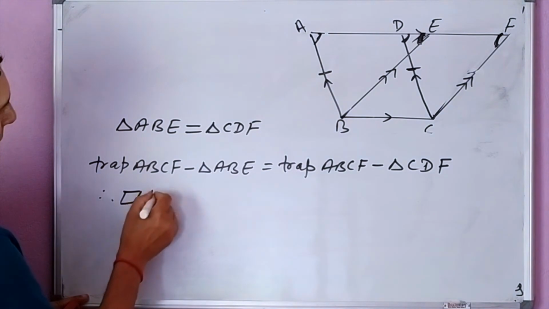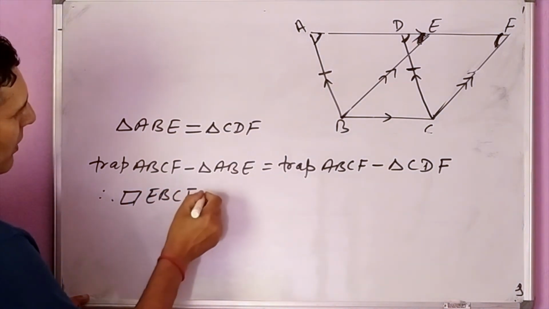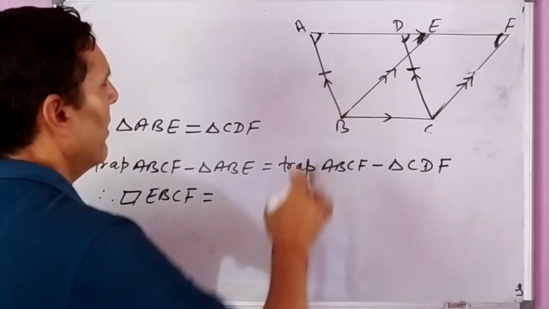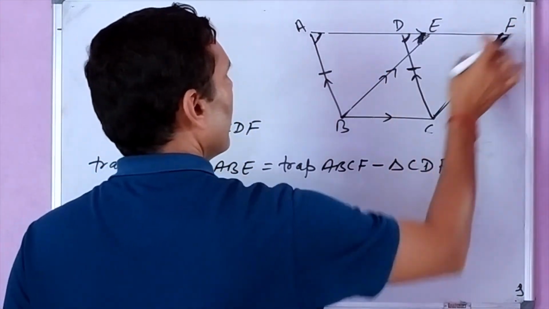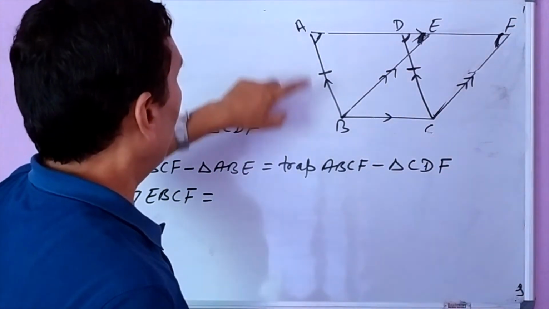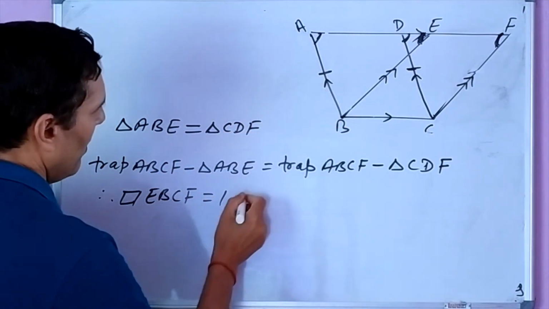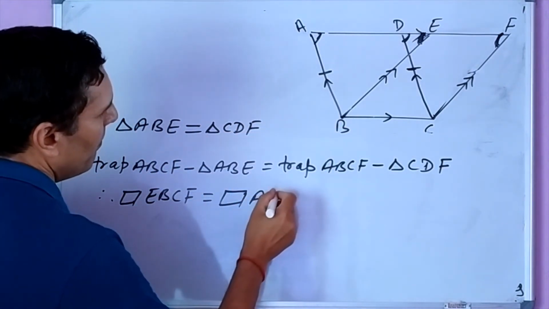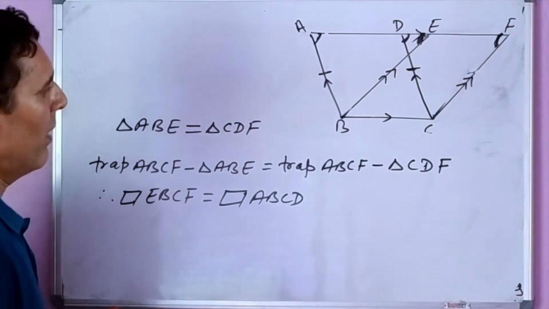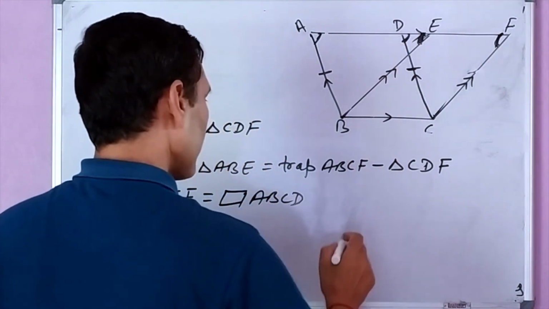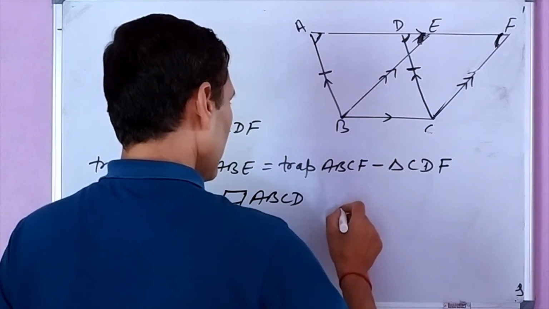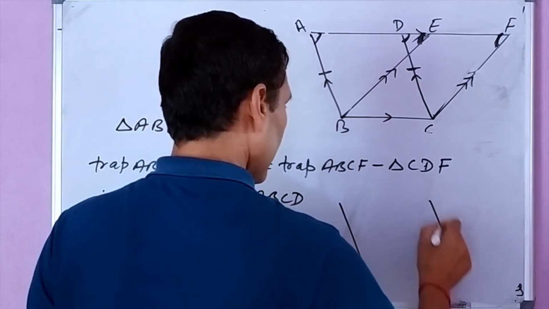Parallelogram EBCF. On the other side, trapezium ABCF minus triangle CDF gives the parallelogram ABCD. Again I am repeating, our previous figure was like this.